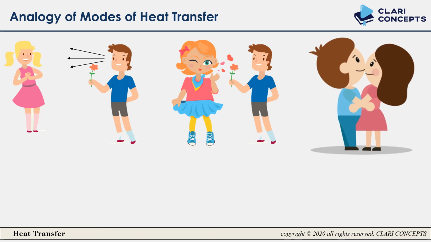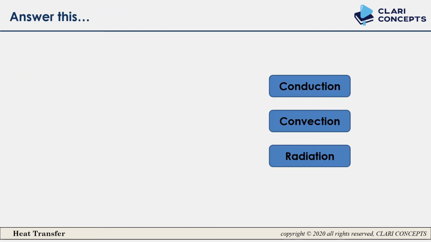Now can you relate these three? The first one is radiation. The second one is convection. Why? Because her heart is coming to you with the motion of air, with the bulk motion of fluid, with the bulk motion of air. And next, they are in physical contact. So that is conduction.